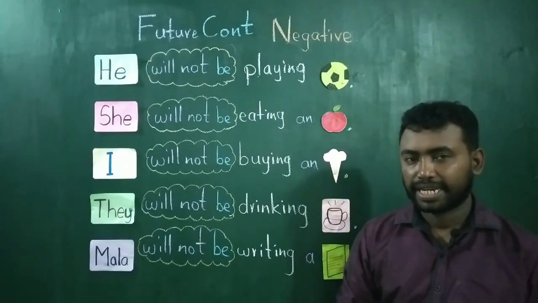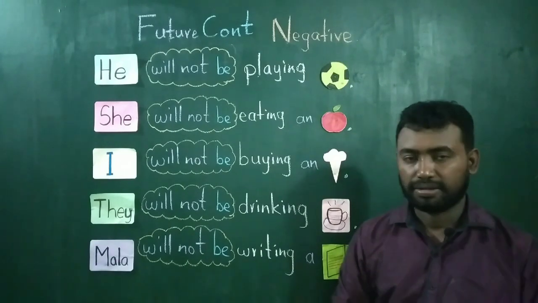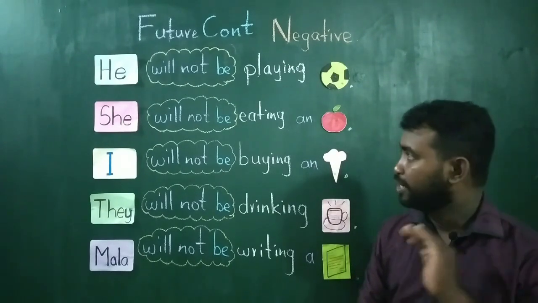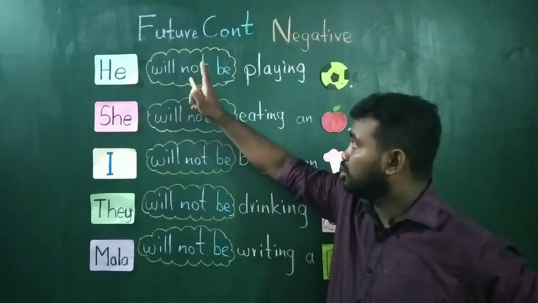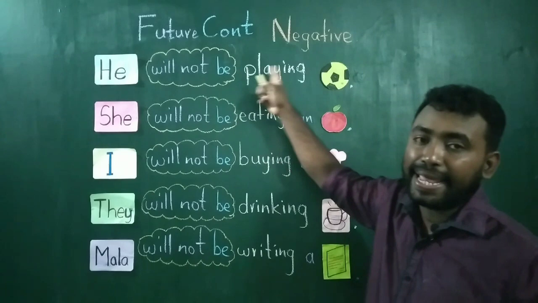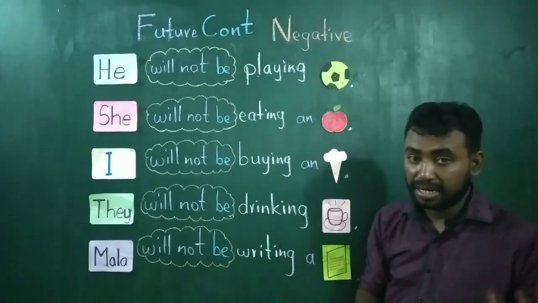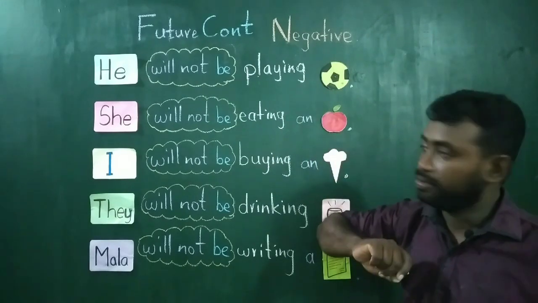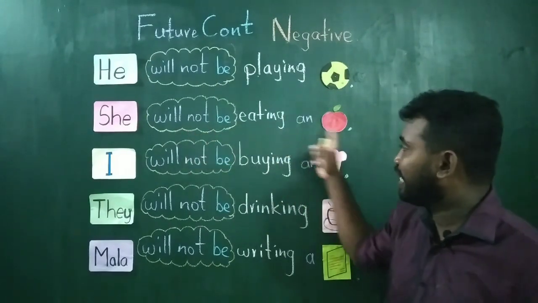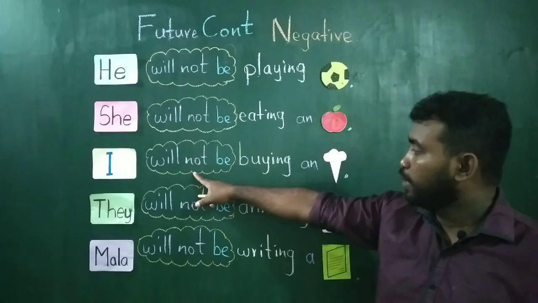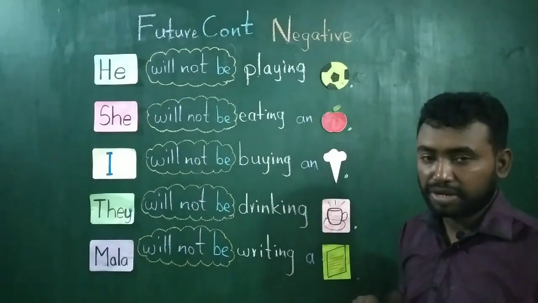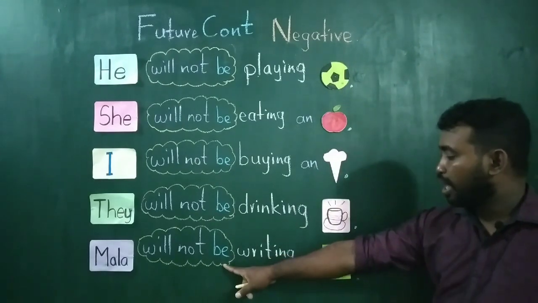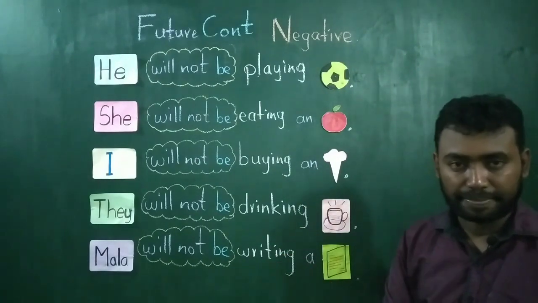Future continuous negative, put not next to will. So, he will not be playing football. Let me repeat. He will not be playing football. She will not be eating an apple. I will not be buying an ice cream. They will not be drinking coffee and Mala will not be writing a letter.